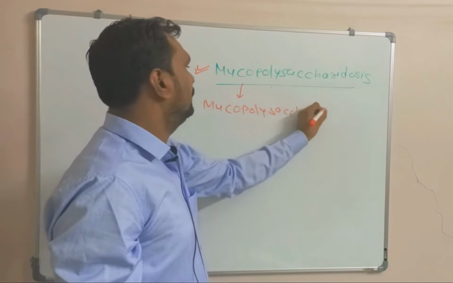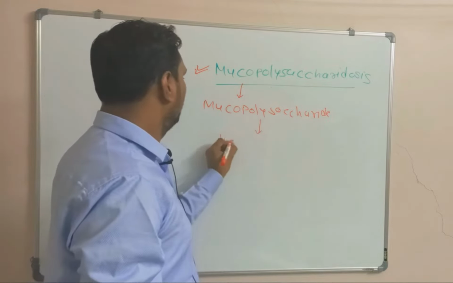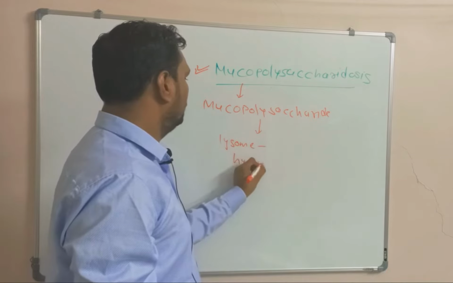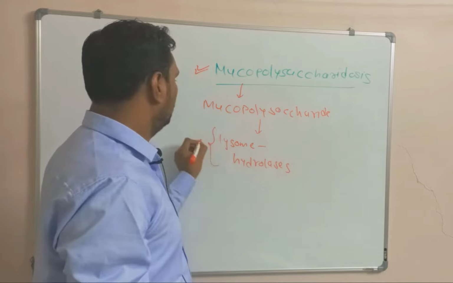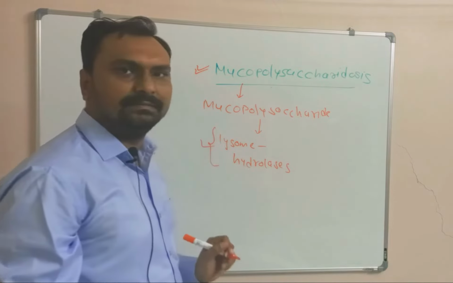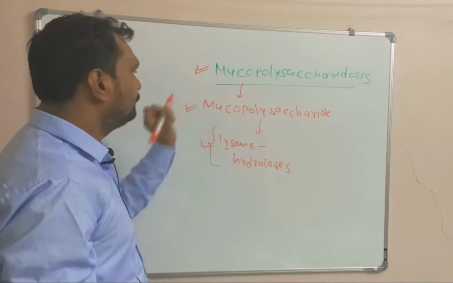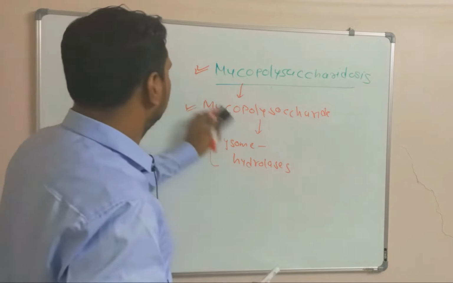Mucopolysaccharides are hydrolyzed in the lysosome by lysosomal hydrolase enzymes. Whenever there is a defect in this enzyme, that will lead to the accumulation of the mucopolysaccharide, and that is the cause of mucopolysaccharidosis.